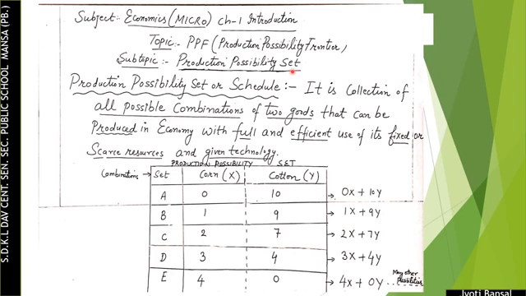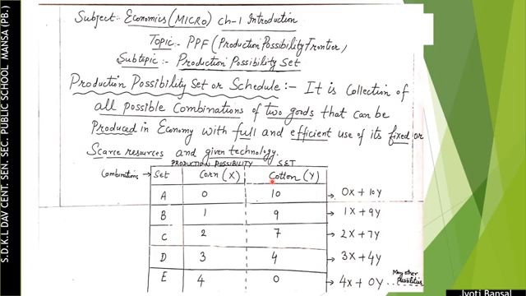So different combinations of possibilities of producing two goods or services are shown in a schedule which is called production possibility set or production possibility schedule. Here is the production possibility schedule in front of you. It shows different combinations A, B, C, D and E of only two goods. One is corn and one is cotton.